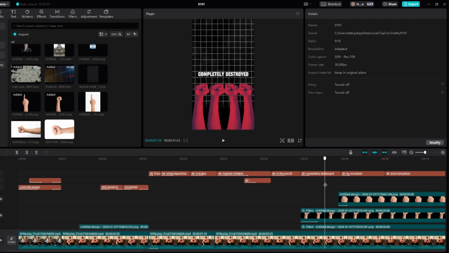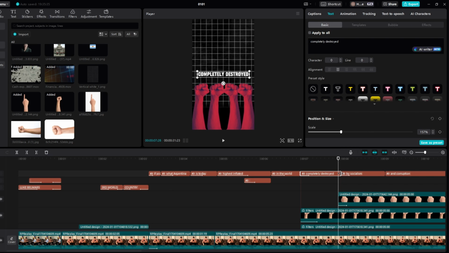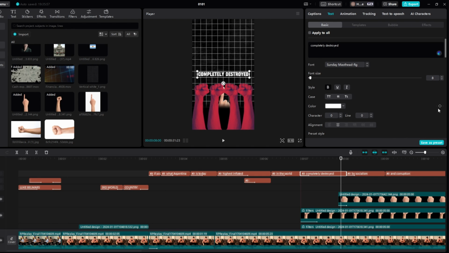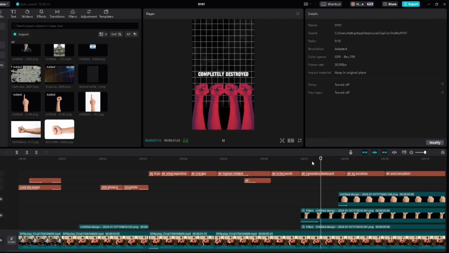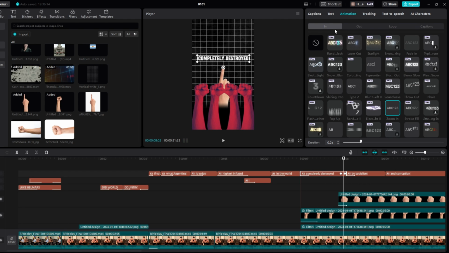Destroyed by. And then right here, we can do something nice and fancy. If we bring this here, as soon as this comes up, we'll do it a little bit more. So we're going to come back to basic on this part of the text. We're going to add a scale part and a position part just in case, and then come right to the end just as it comes up and drag this to something like here. Completely destroyed by socialism. And then we need a little animation out on it.